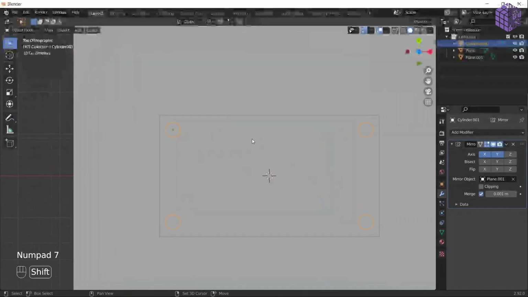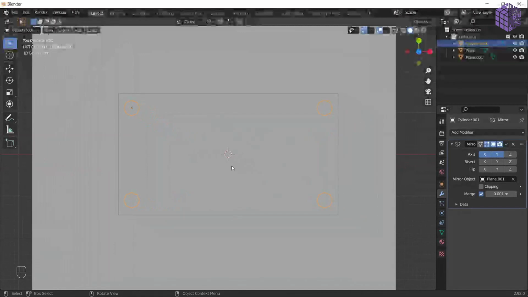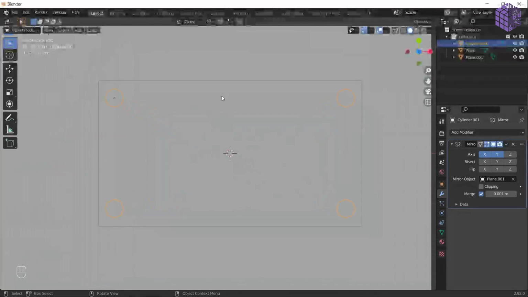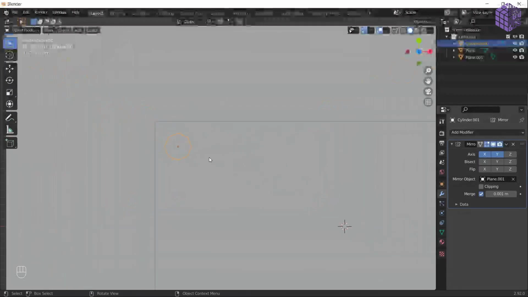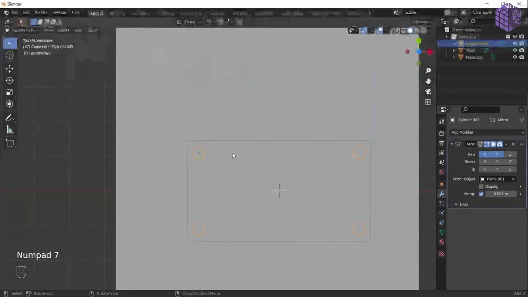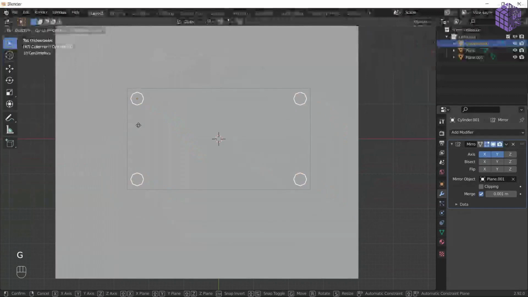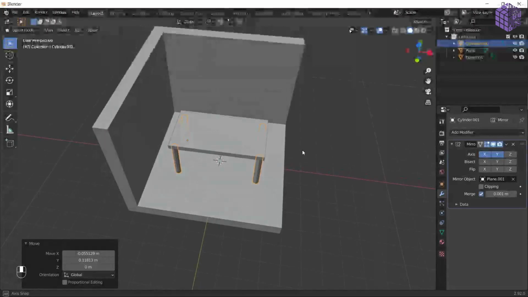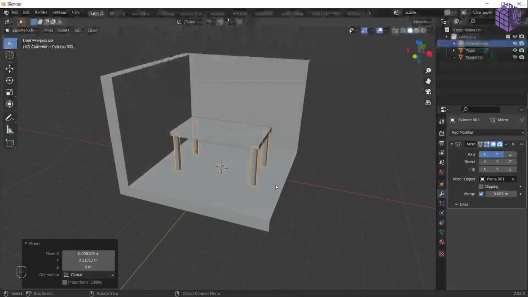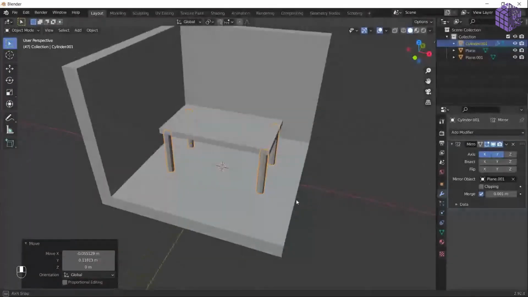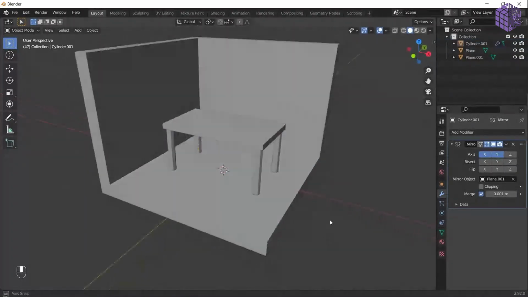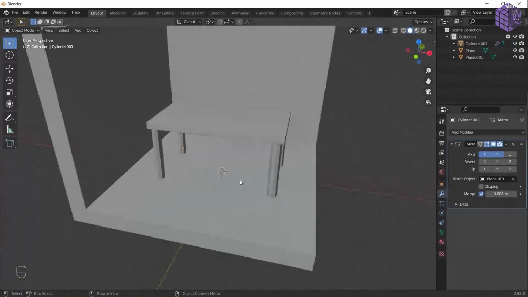The fun part with working with modifiers is they do a very good job, better than human eyes. So if I see that it's a little less here and a little more here, I can do that adjustment and it's going to reflect on these as well. So let's do it, and you can see it is reflecting on those as well. So you don't have to do a lot of manual work. Yeah, this is how easy 3D is. People get scared a lot. So we have a tabletop, 4 legs, a room.